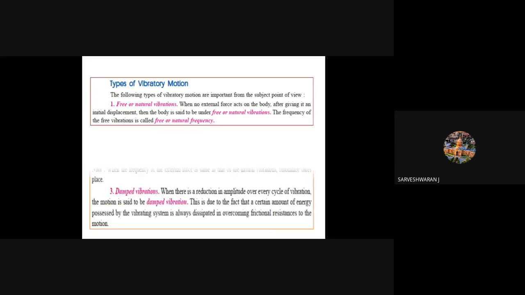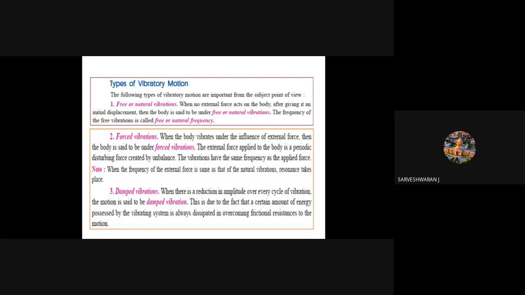No force acts on the body after giving it an initial displacement, when the body is said to be under free or natural vibration. This frequency is called free or natural frequency. Next one is called forced vibration. We are going to see free vibration in the third unit and forced vibration in the next unit, the fourth unit. When the body vibrates under the influence of external forces, then the body is said to be in forced vibration.